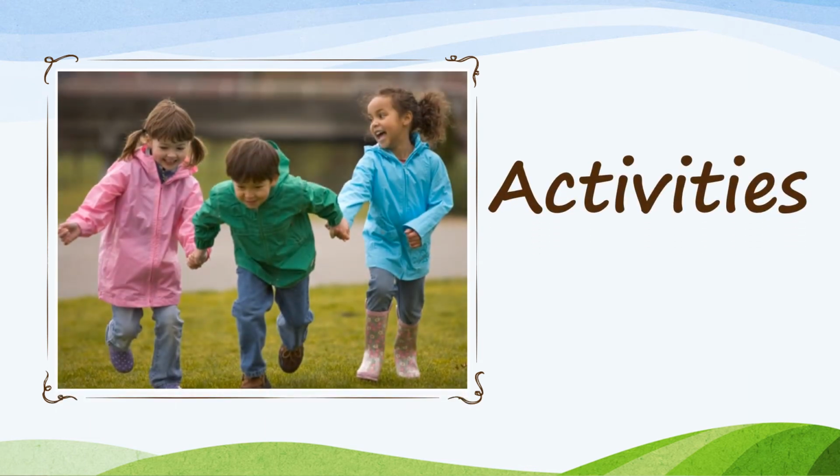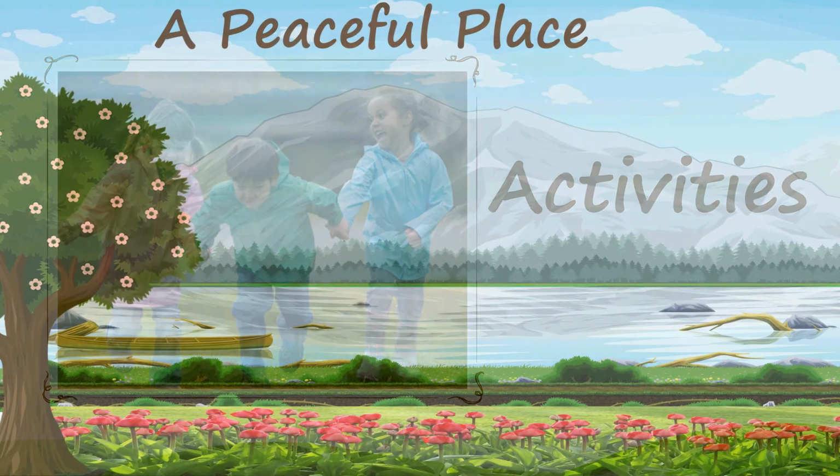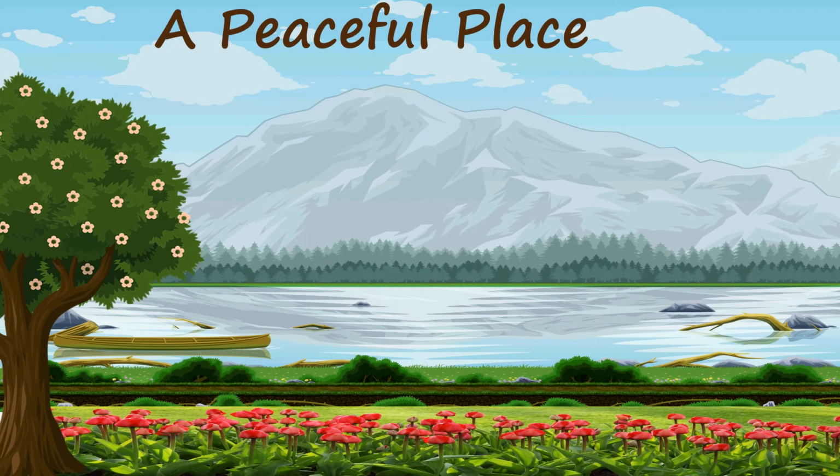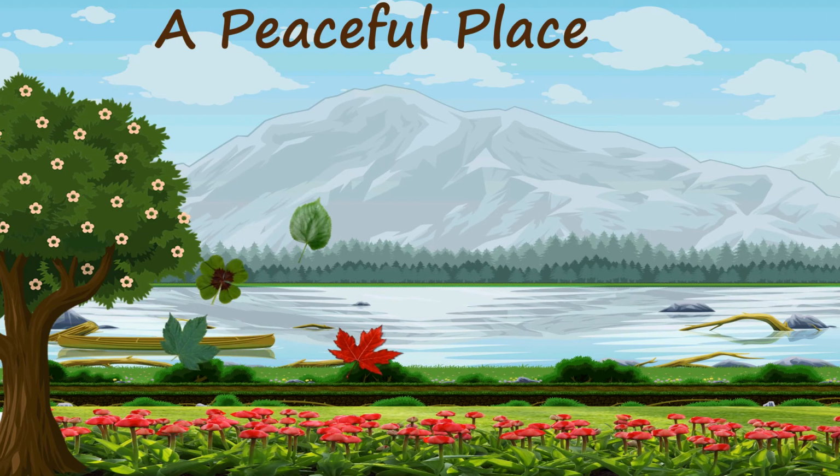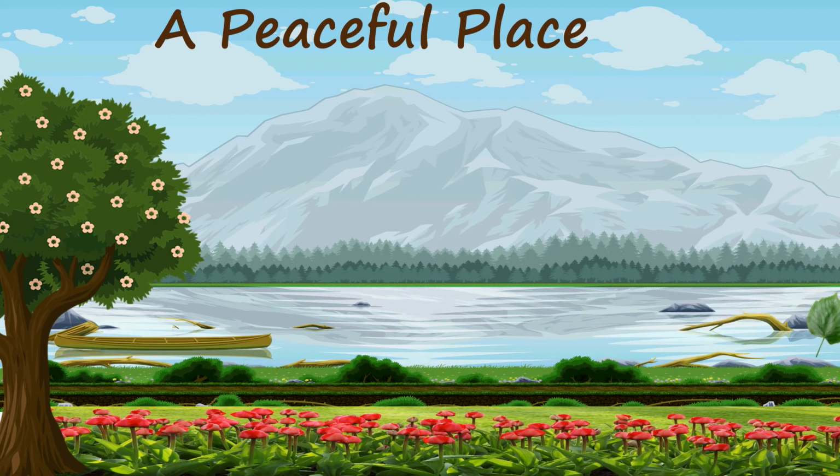Now, the activities which a teacher can conduct with his or her students: you can show a picture to students and they can describe this picture, like it's a beautiful, peaceful place, huge mountains, a boat is moving, the water is sparkling, the leaves are moving, red mushrooms, green grass, beautiful flowers on the tree. So they can describe this picture using adverb and adjective.